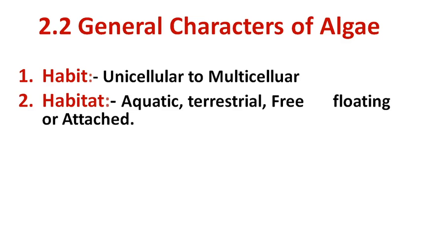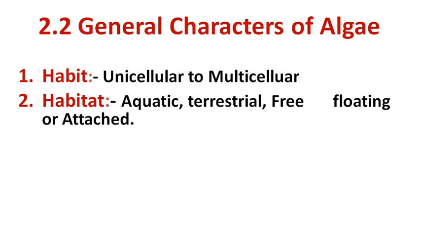Some algae also show a terrestrial habitat, meaning they grow on moist soil surfaces. An example is Nostoc. Then aquatic algae are free floating or submerged, or attached to the substratum like rock surfaces, muddy surfaces, or other aquatic plants.